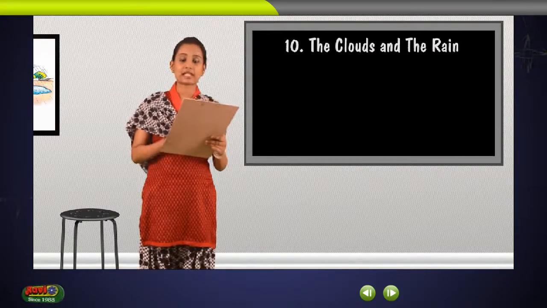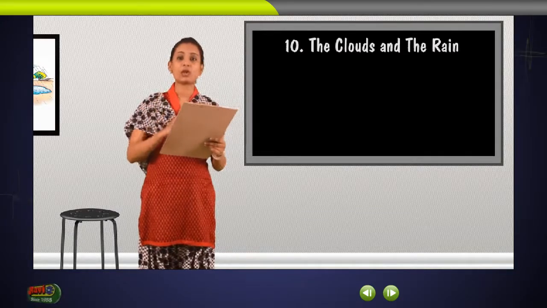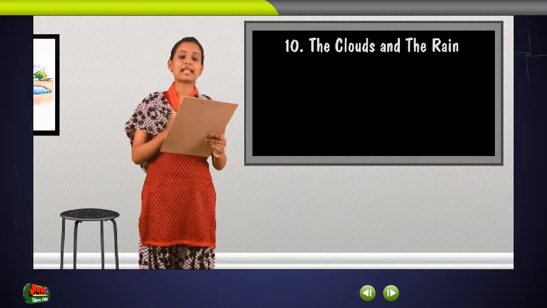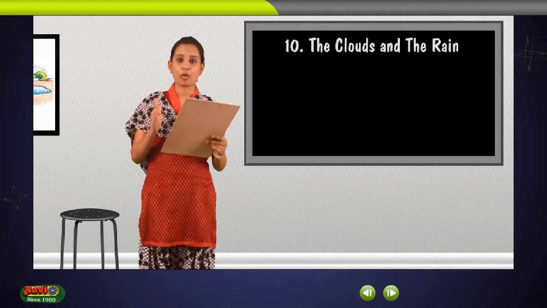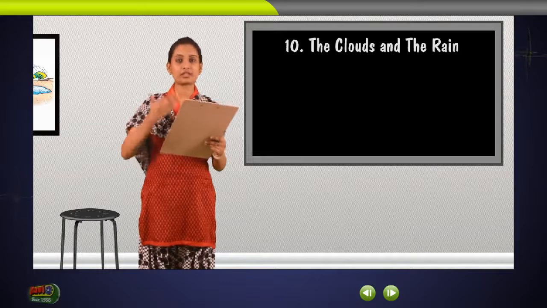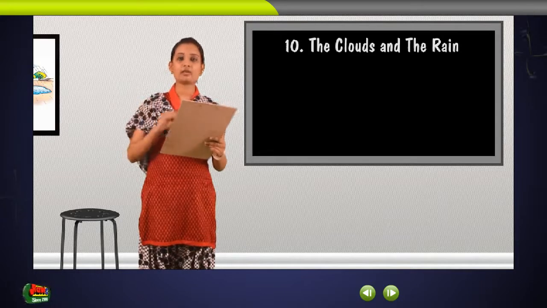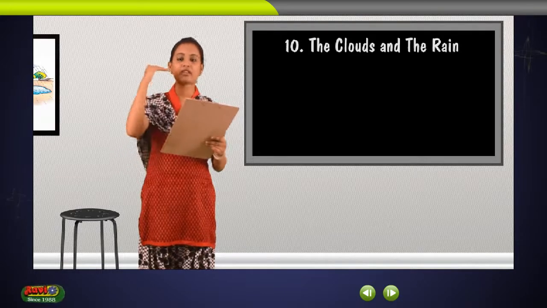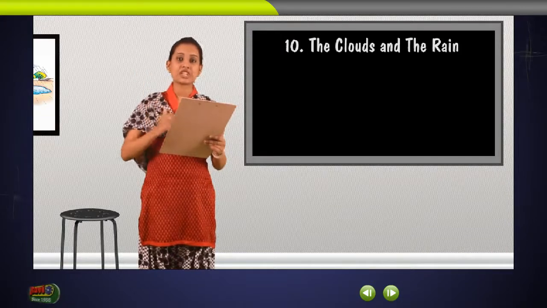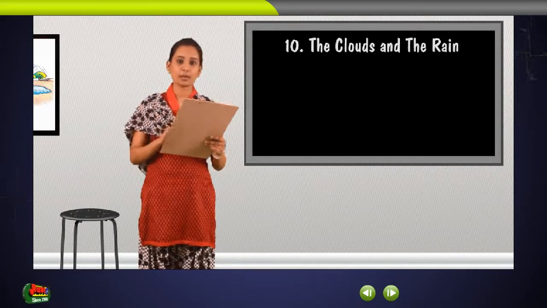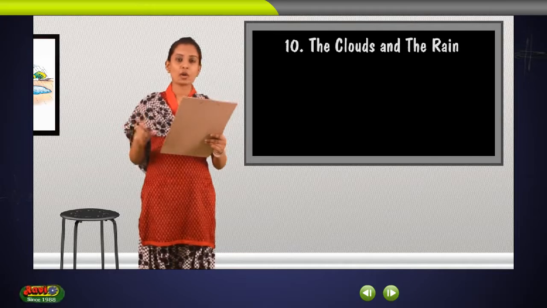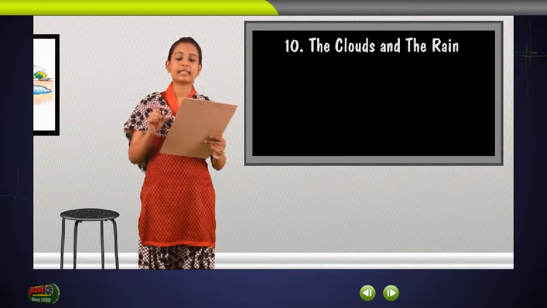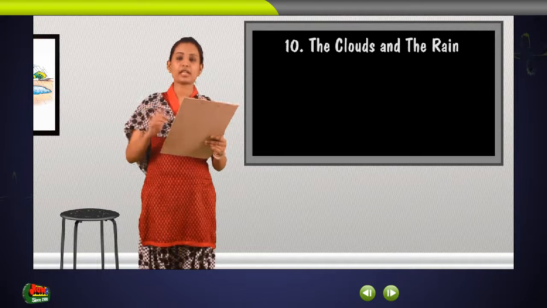They represent a vital step in the water cycle. This includes the evaporation of moisture from the surface of the earth, the carrying of the moisture into higher levels of the atmosphere, changes into water vapor and form cloud masses, and the return of water vapor into water to the surface of the earth as rain.